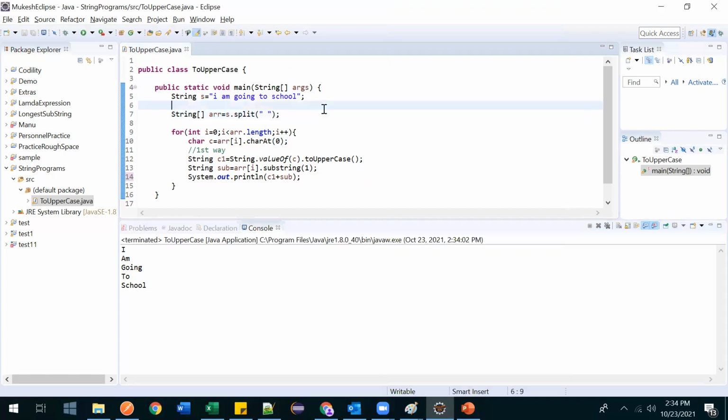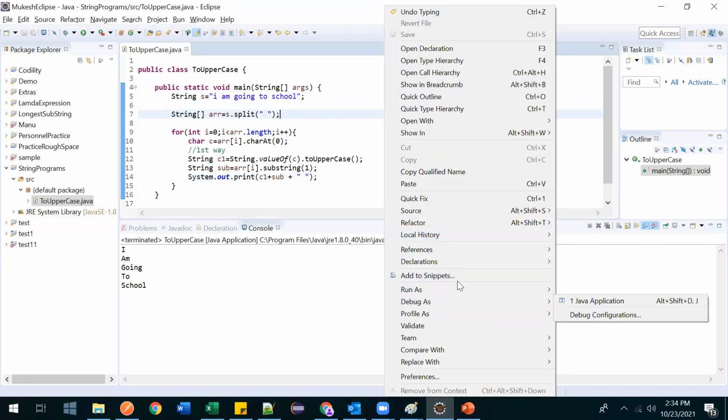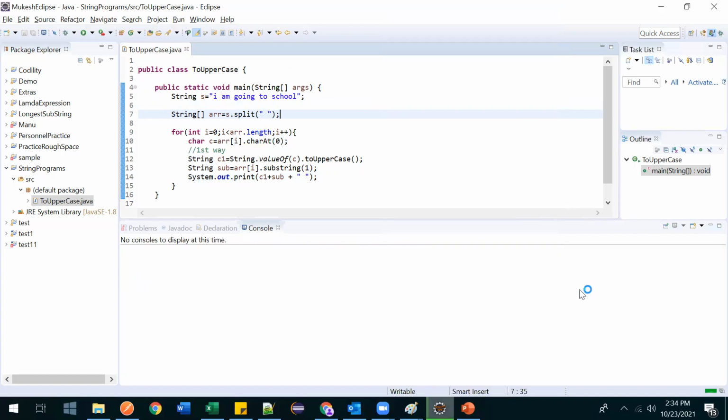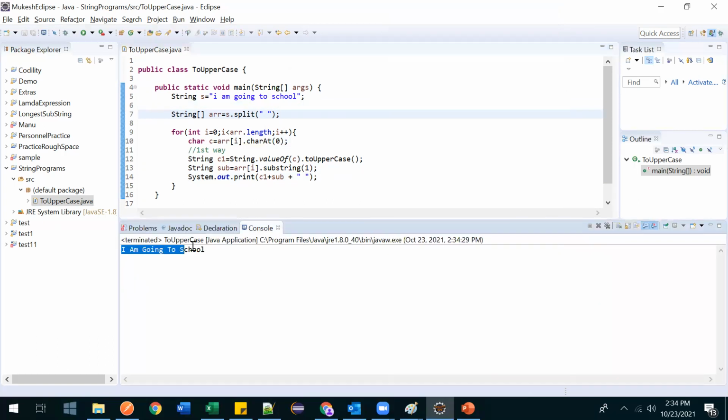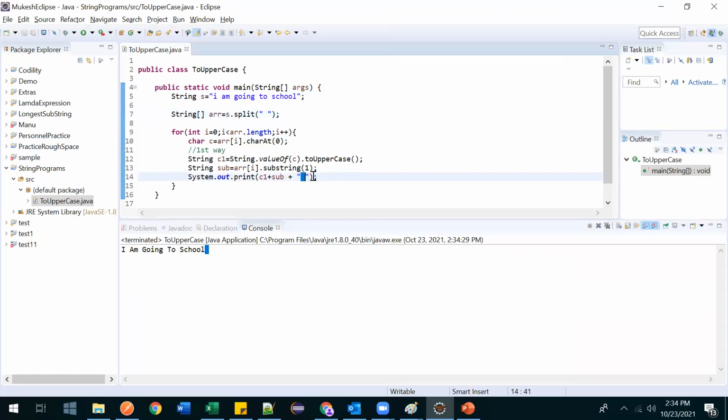Now we can give one space over here. Just print space. So now after printing every word, it will give one space, and we will print in the same line. That's why I removed println, and I am printing using print, so that it will not go to the next line. See, now you are able to print all, right? But here one extra space is getting appended because we have done it like that.